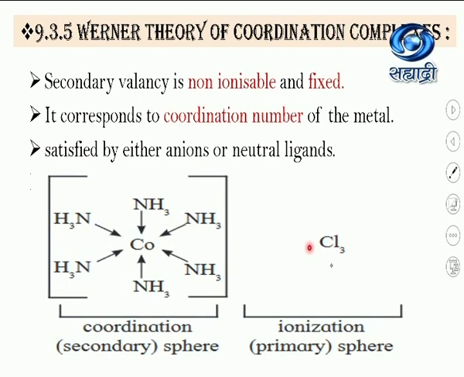Primary valency comes in the ionization sphere, and secondary valency always comes in the coordination sphere. It is satisfied by either anions or neutral ligands. So here 6 neutral ammonia molecules are the ligands which are attached to the cobalt. So it is considered as the secondary valency.